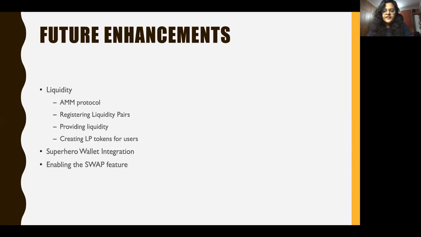The second most important for us is a Superhero wallet integration. This would be important for the swap, for the liquidity, as well as for the bridge part, where users can just connect to the Superhero wallet. We can get the information of the users from the Superhero wallet, and all the transactions can directly happen using that. The third feature, which we will be working on eventually, would be to enable the swap feature as well.